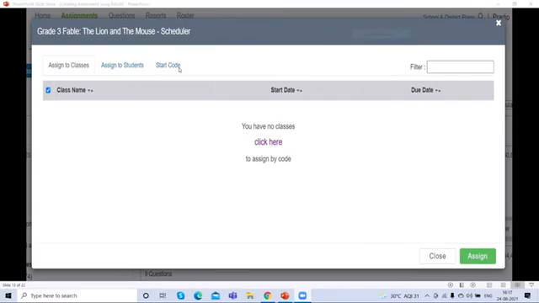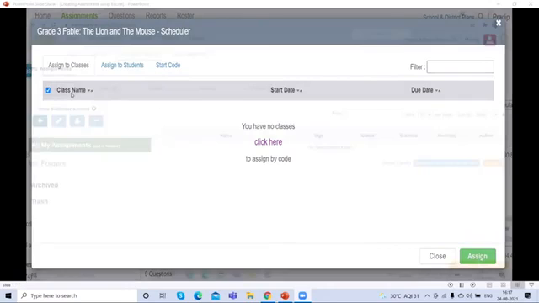Yes. And the third tab is start code. When you click on this start code, you will find a particular 5-number code, and along with it you will find the link of the assignment too. You can copy the link or copy the code and share it on the WhatsApp group of your students. In this way, you can share the assignments with the students.